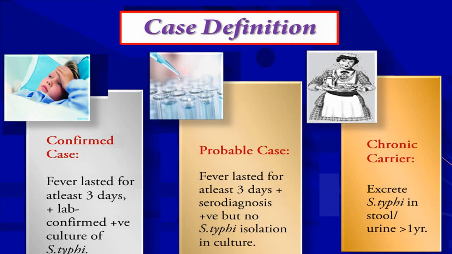A chronic carrier is the person who is harboring this microorganism in the gallbladder, and you demonstrate the presence of Salmonella typhi in stool or urine after 1 year of infection.